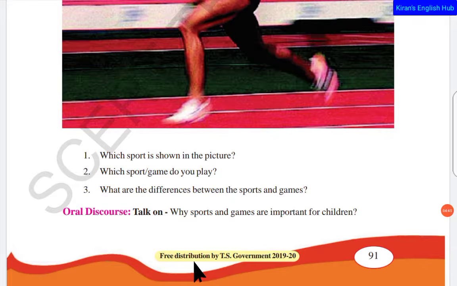They must be given equal priority, both education and physical events like games and sports. When a student is capable physically and mentally, when he is capable of giving his best, then he can achieve more in his life. That is the reason why sports and games are important for children.